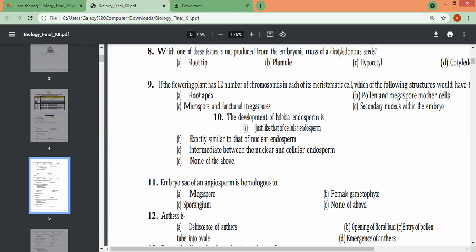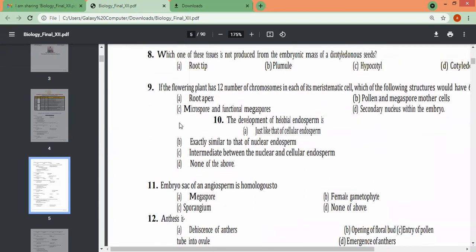Then ninth question, if the flowering plant has 12 chromosomes in each of its meristematic cells, which of the following structures would have 12 chromosomes: root apex, microspore and functional megaspores, pollen and megaspore mother cells, or secondary nucleus within the embryo? Now, dear children, I've been telling you always, you will have to mark the correct option, and for your information, all the questions will carry equal marks, and it's not certain that each question will carry 1 mark. It may be less than that, maybe 0.8, maybe 0.72, completely depends on how much.